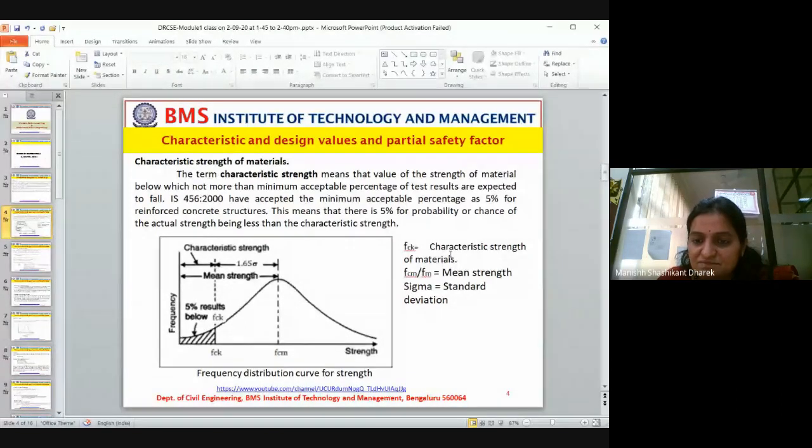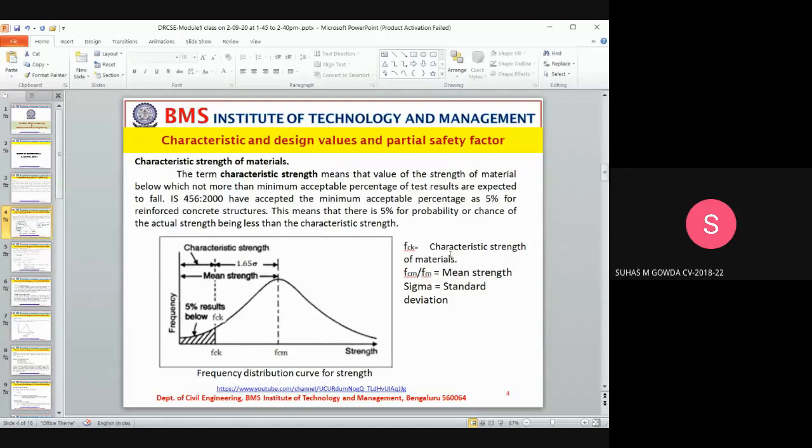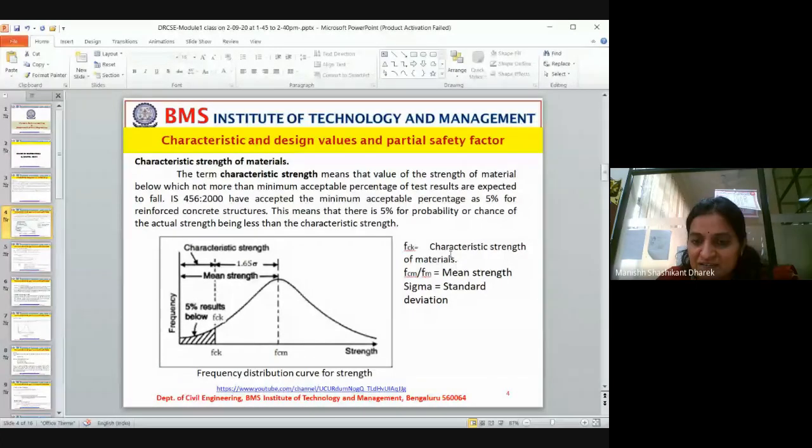Guys, I want somebody to calculate and let me know what is 5% of 50. 2.5. Okay, 2.5. Now if 2.5 cubes fail, and the remaining 47.5 cubes pass the test, then that is considered as the compression strength. Now let us take, if 10 cubes fail to gain that M20 grade, 20 kilonewton per millimeter square, then the mix considered is treated as a failure.